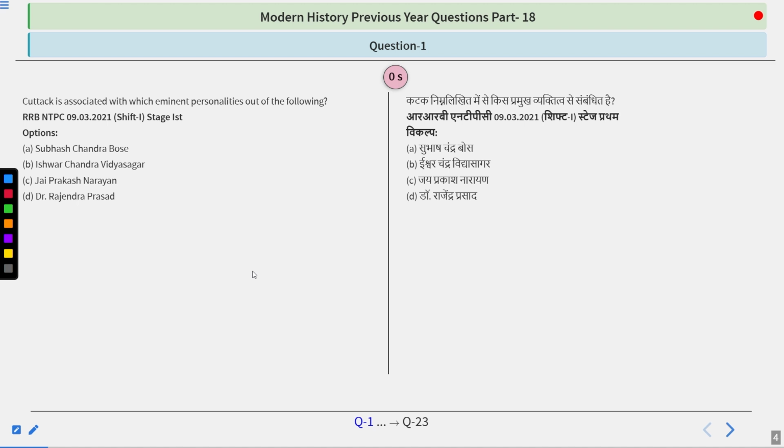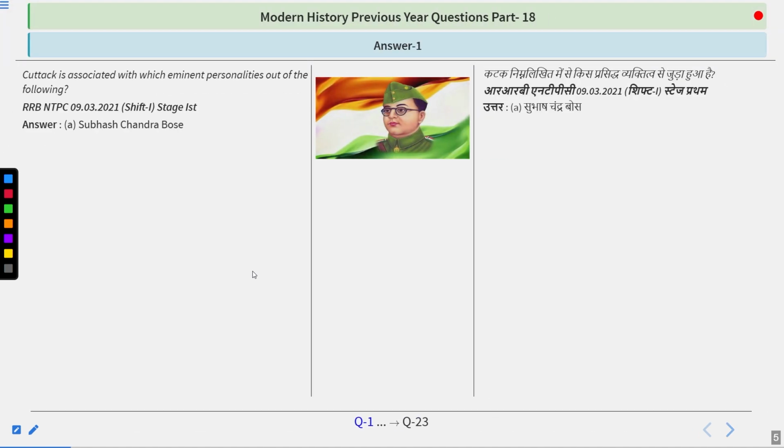If we talk about all four personalities, all were very famous. Dr. Rajendra Prasad was the first president of India. Ishwar Chandra Vidyasagar raised his voice against the situation of widows before independence, and he was also behind the introduction of the Widow Remarriage Act. Jayaprakash Narayan became famous during the Emergency, when he revolted against the government of India at that time. And the answer to this question is Subhash Chandra Bose.